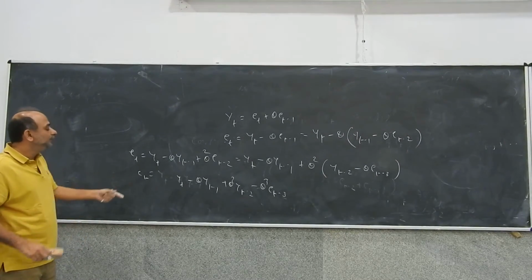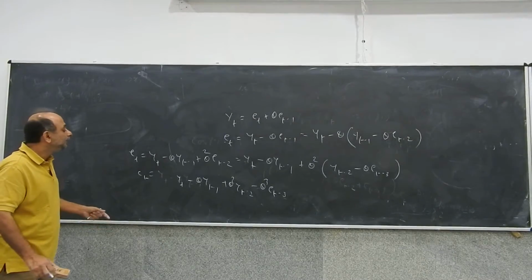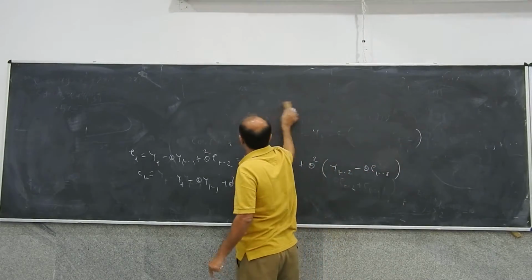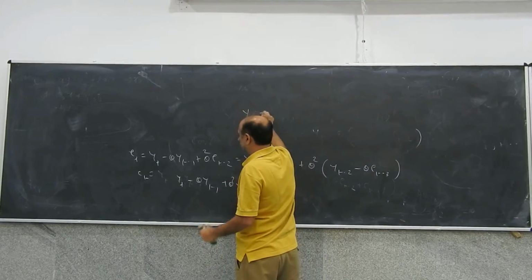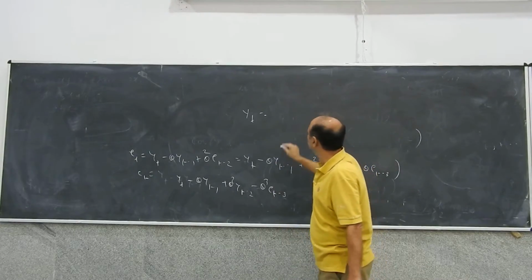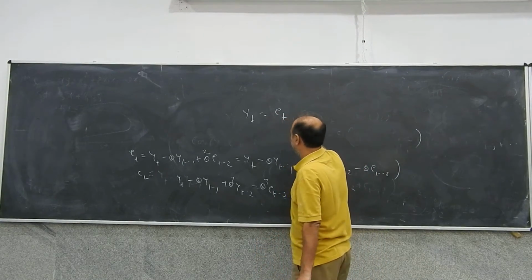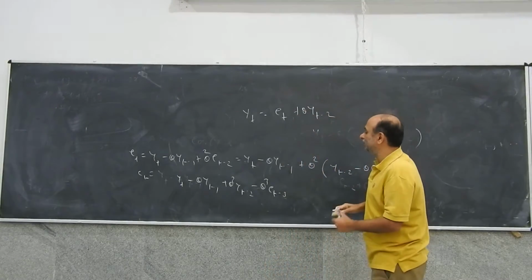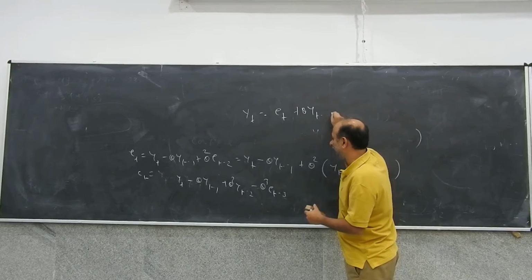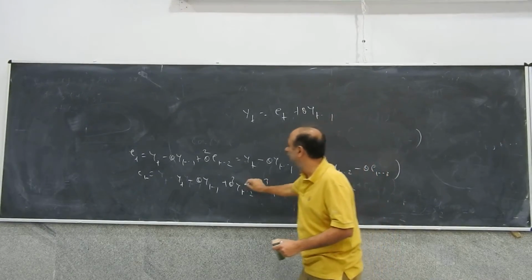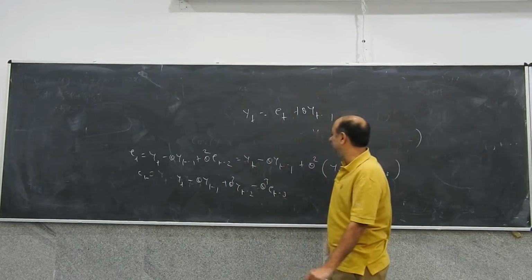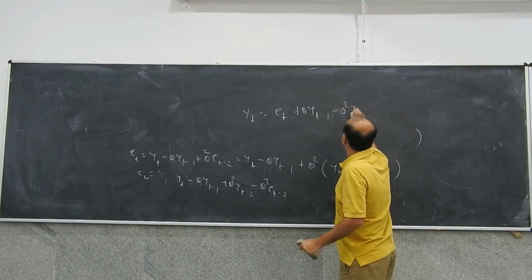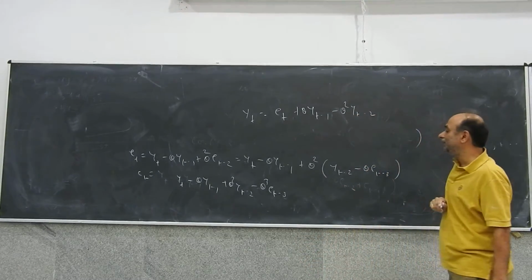Or, if you think of this a little bit smartly, I can now rewrite this, taking everything on this side, as yt is equal to Et plus theta yt minus 1 minus theta square yt minus 2.